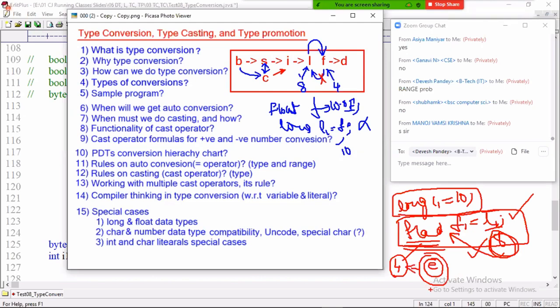So tell me, whose range is bigger, long data type range or float data type range? Float data type range is higher, not long. Again you are saying long. Manoj, come on Manoj. Sorry, Ganavi. Float range is higher than long range. That's why long is allowed to be assigned to float.